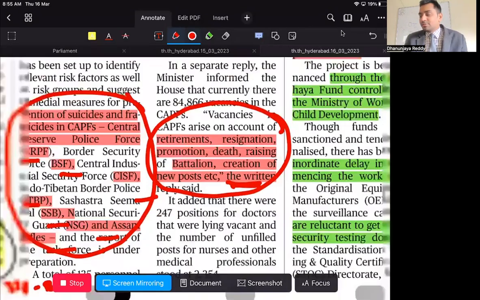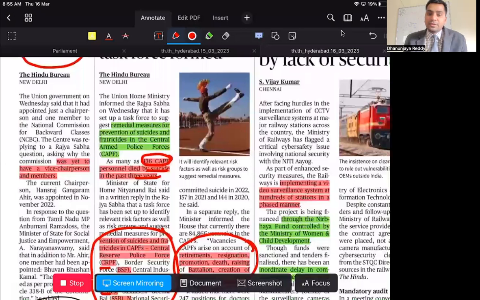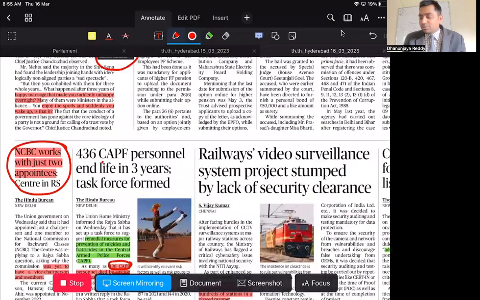All this is going to create vacancies, and those vacancies might be filled very easily. This is good news for CAPF, that more vacancies will be created, but the bad news is that more suicides and fratricides are happening here, even among personal security personnel.